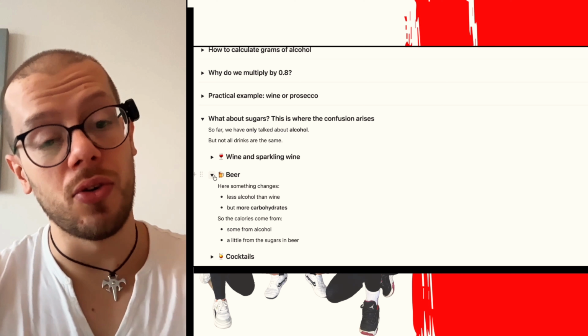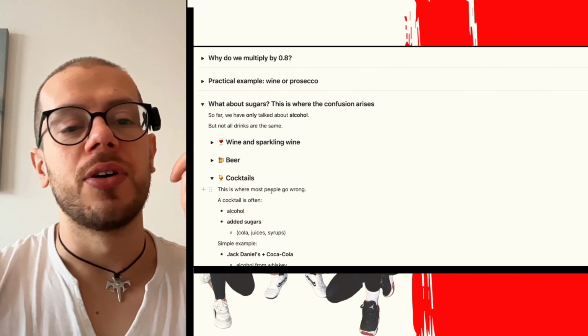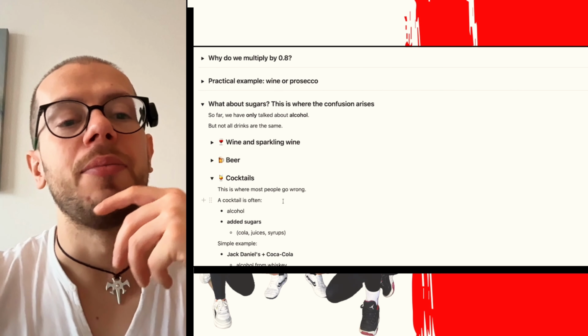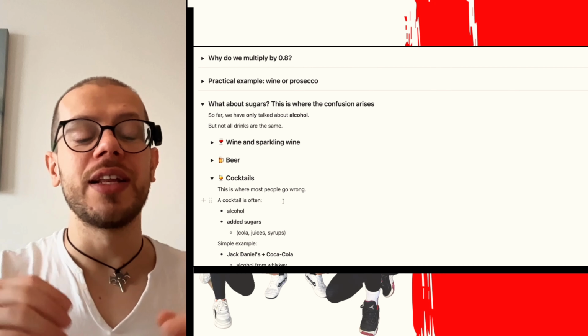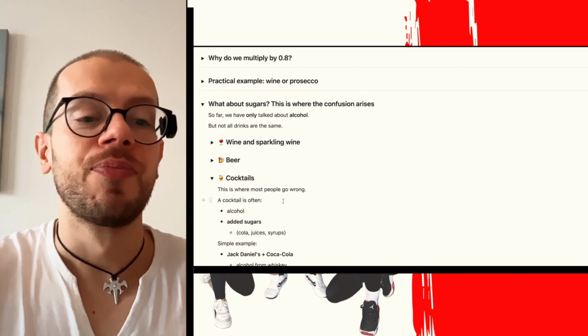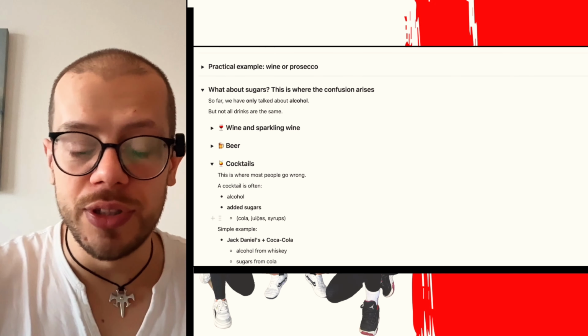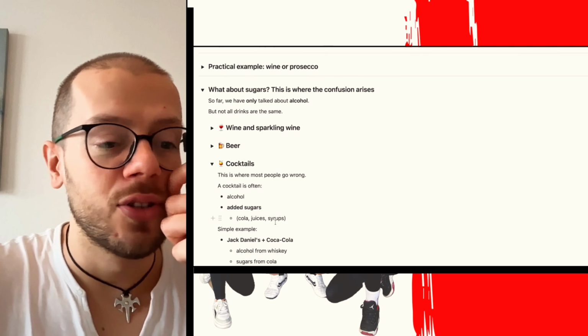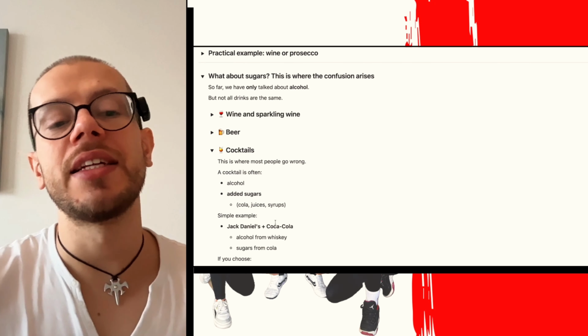Let's go on to the cocktails then. This is trickier because most people go wrong here. Why? Because a cocktail is often alcohol and added sugar, like Coca-Cola, juices, syrups, etc. So the classic example, or at least the one that comes to my mind, Jack Daniels and Coke.